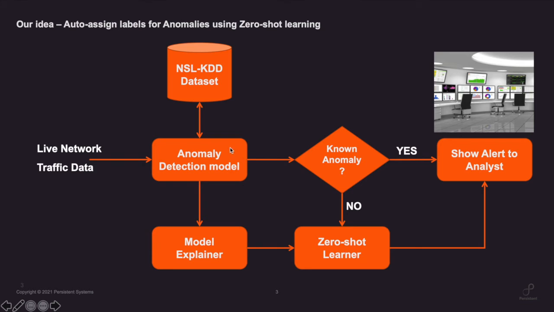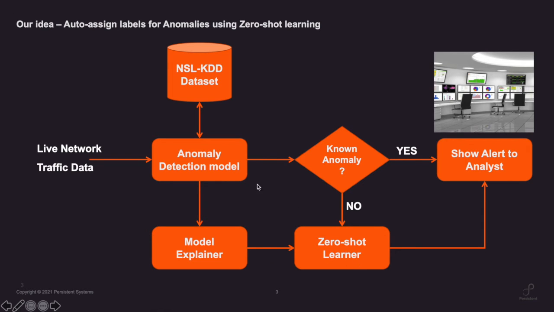So what we are looking at is an anomaly detection model. In our case, we use the isolation forest algorithm for it. We trained it on the NSL KDD dataset because NSL KDD really has some good label data, and we could correlate the anomaly label to the features. And then we have a model explainer, for which we use SHAP on the isolation forest, and then use that to train a zero-shot learner.